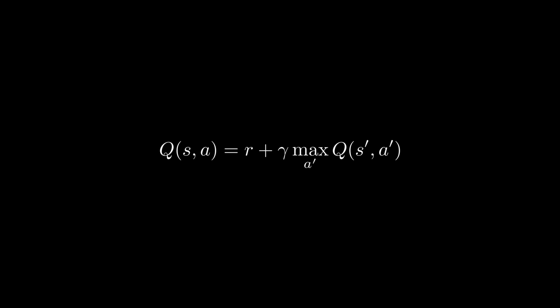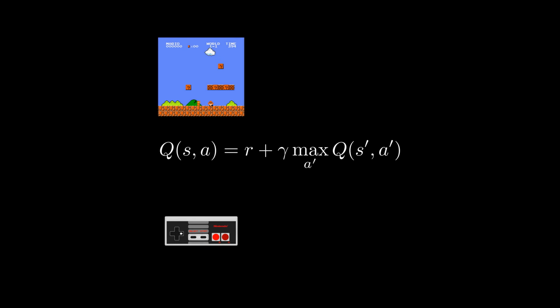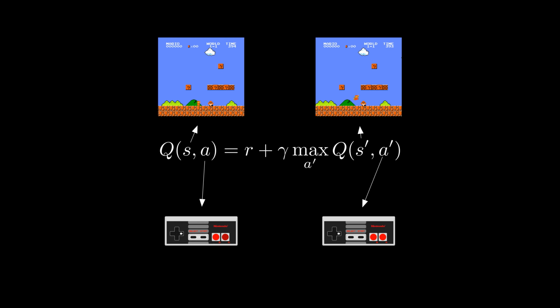Math notation is scary, so let me translate this equation to English. The value of taking action A in state S is equal to the reward you get in the next time step plus the value of taking the best action in the next state S prime, multiplied by a discount factor. The discount factor makes rewards from future states less valuable. In reinforcement learning, this is important because future rewards are less predictable than the current one due to the environment's stochastic nature.